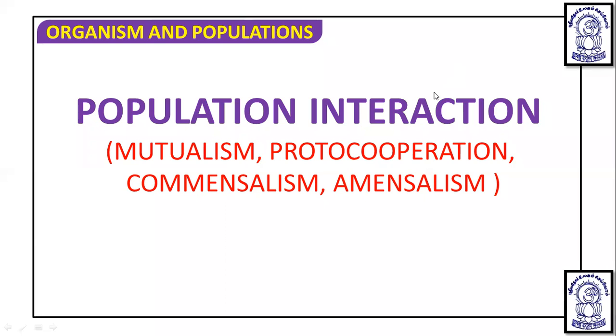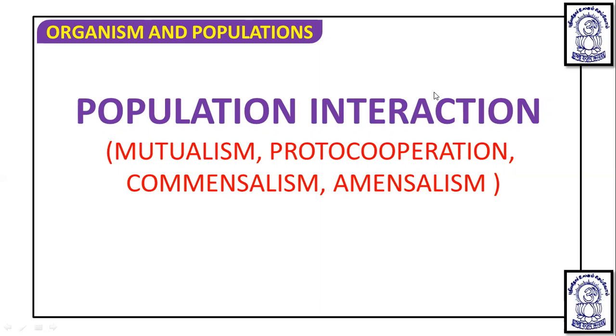Dear students, we are in continuation of the chapter Organisms and Populations of class 12th, in the unit Ecology. In the previous class, we already talked about some population interactions like competition, predation, parasitism, and some others between two species. Today we are going to discuss mutualism, protocooperation, commensalism and amensalism. We are going to discuss them one by one with their examples.